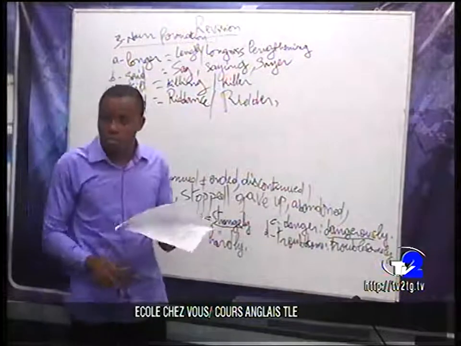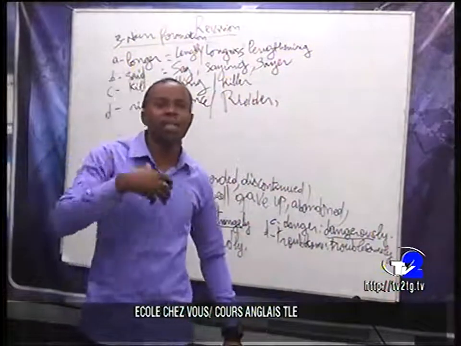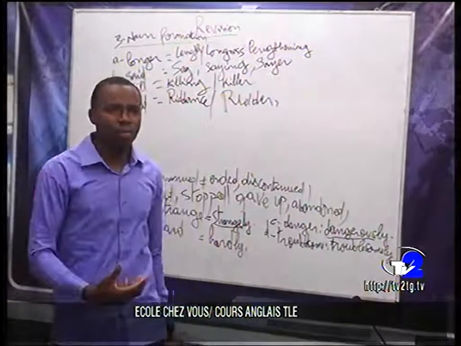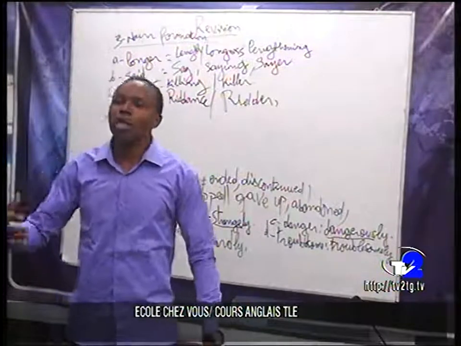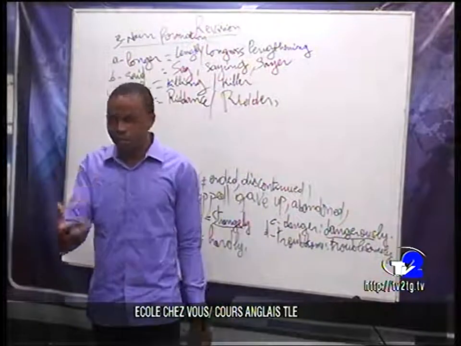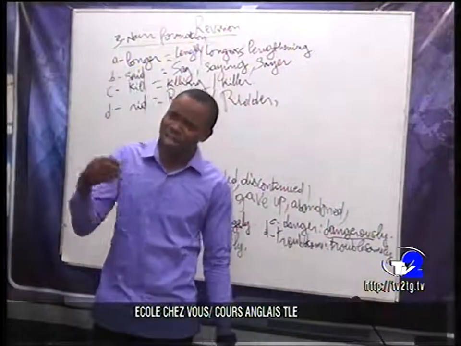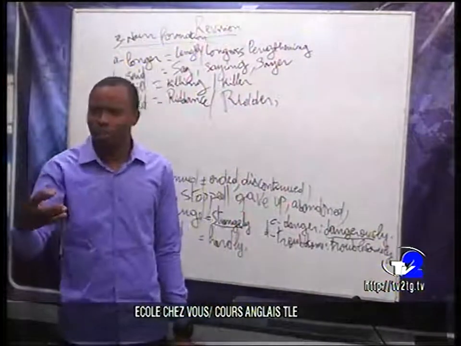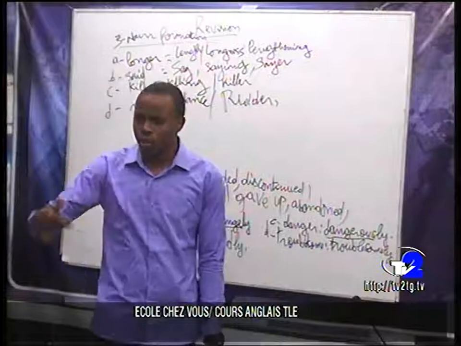So for you who are watching me right away, at the level of vocabulary, these are things that most of the time they ask you. You derive nouns, you derive adverbs, you derive adjectives, and so on and so forth. So you have to know what is an adjective, what is a verb, what is a noun, how to derive, for instance, an adjective from a noun, how to derive an adverb from an adjective.